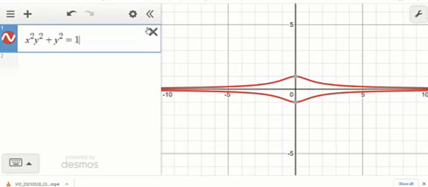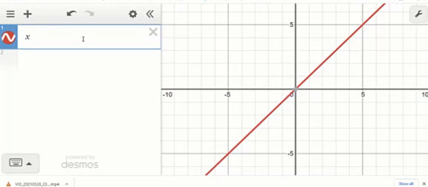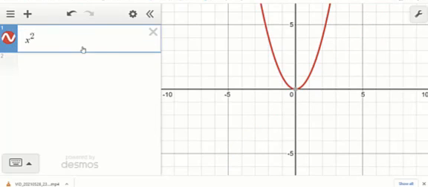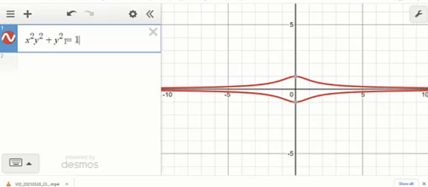So we take the help of Desmos, a tool similar to GeoGebra, to draw curves of implicit functions. So here we draw the curve x square into y square plus y square equal to 1.